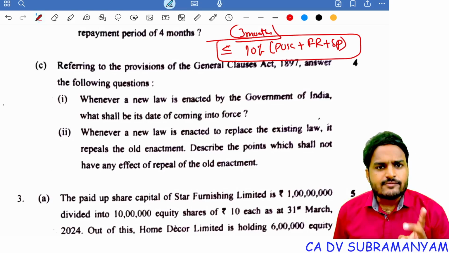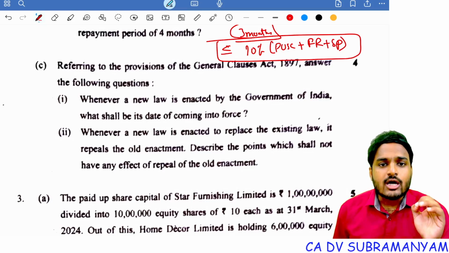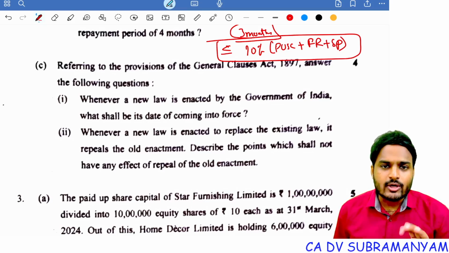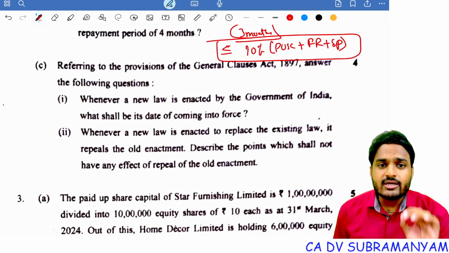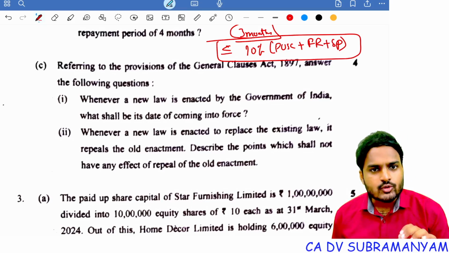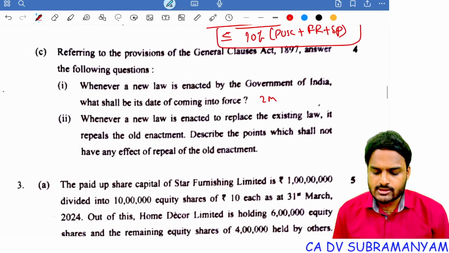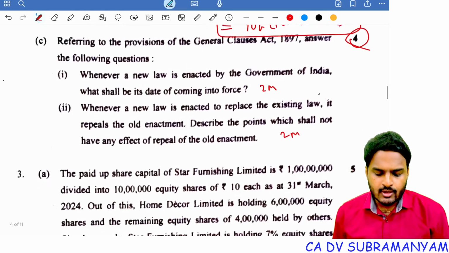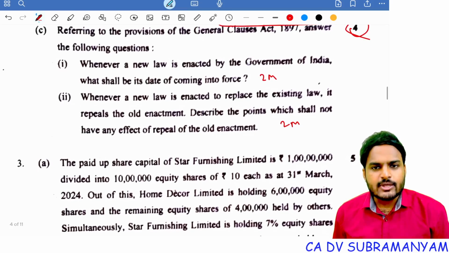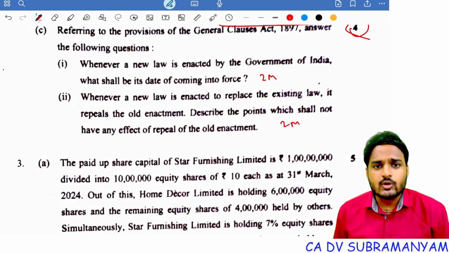If nothing is specified in the notification, then the date when it received the assent of the President of India, from that date onwards the new law comes into force. So simple, a 2 marks question. This is for 2 marks and this is for 2 marks. Now the entire question is asked for 4 marks. Whenever a new law is enacted to replace the existing law, it repeals the old enactment. Describe the points which shall not have the effect of repeal of the old enactment.